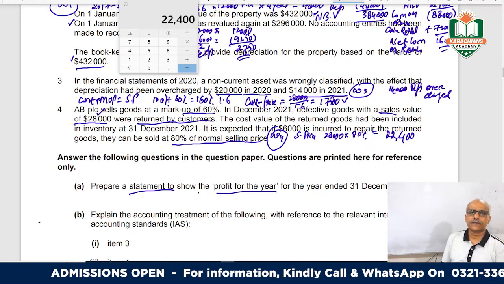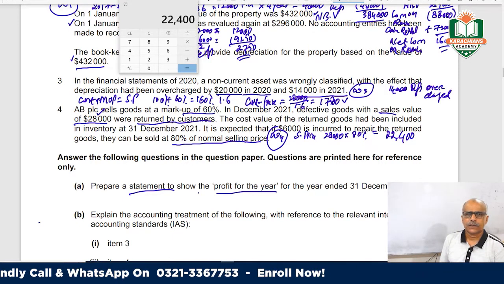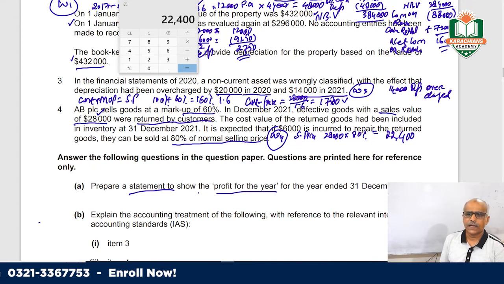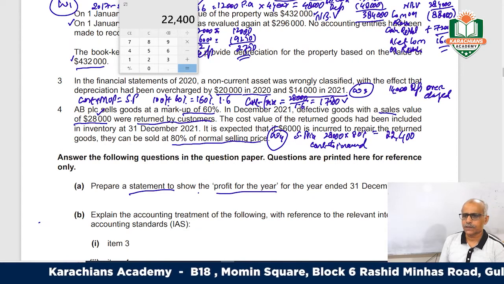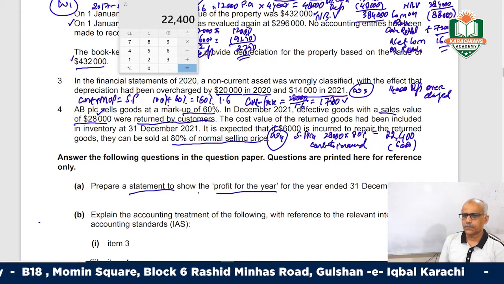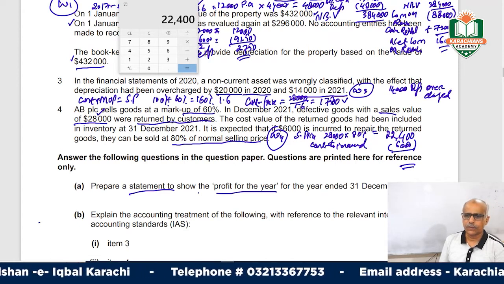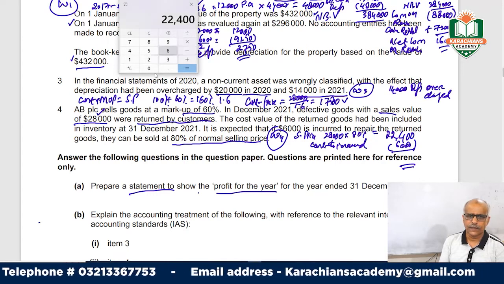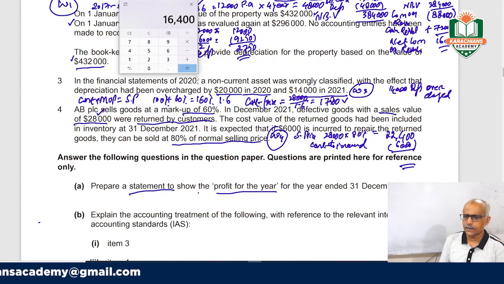Now these are the damaged goods. If you want to sell them, number one, you have to invest 6,000 on them, and then they will be sold for 22,400. The additional cost to be incurred is 6,000. So 22,400 minus 6,000 incurred cost, net we will get 16,400.